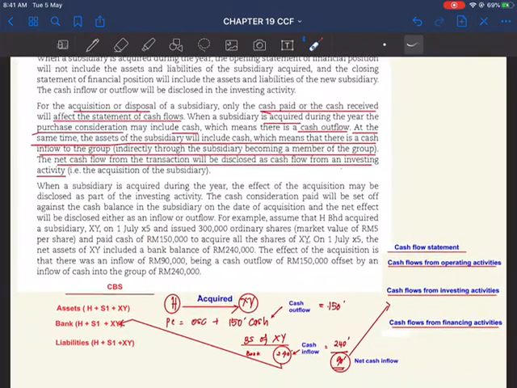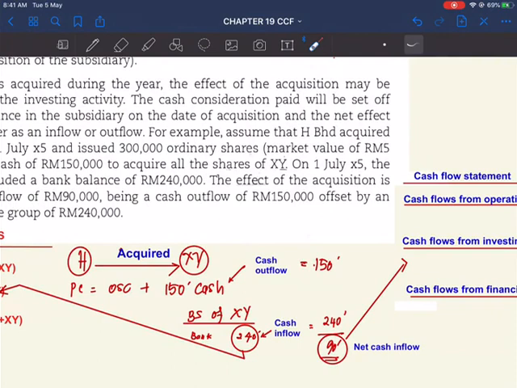So for the purchase consideration that H paid to acquire XY, H paid ordinary shares, total amount 1,500,000, but we are not interested in OSC because this is not cash. The one that we are interested in is the cash amount, which is 150. So on acquisition of XY, H paid 150,000.